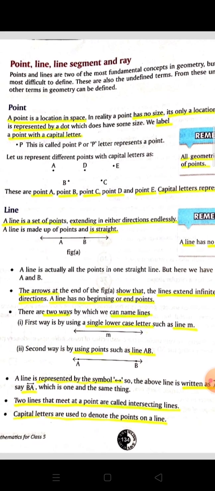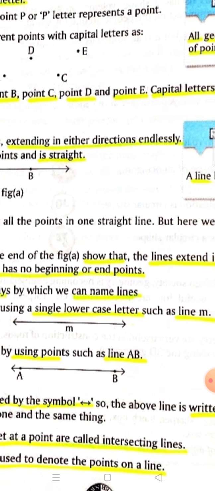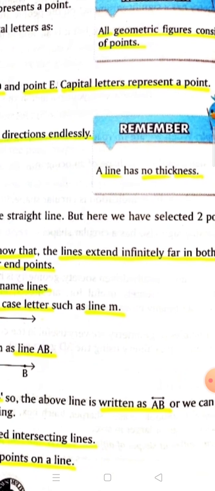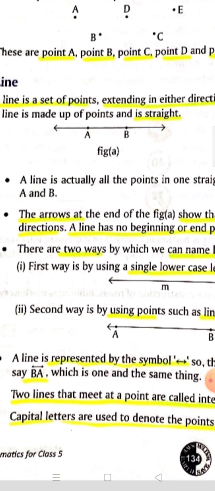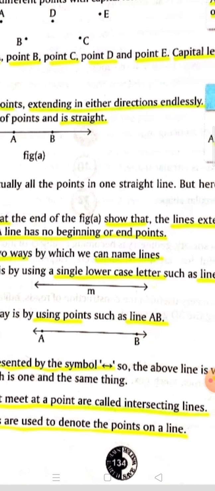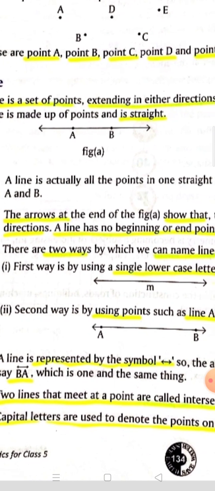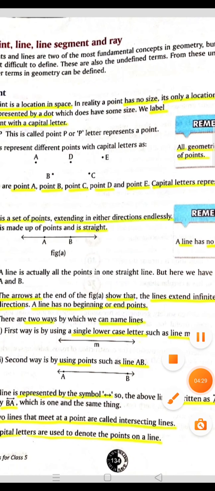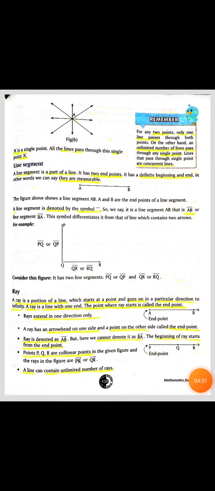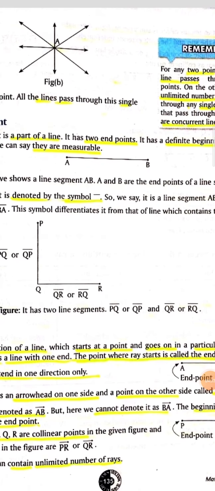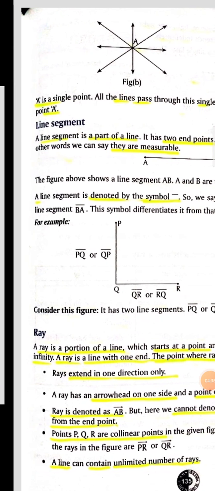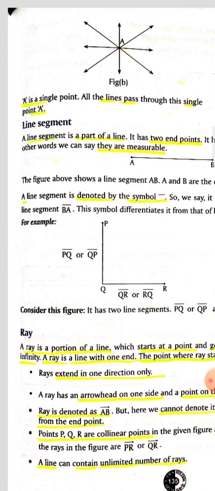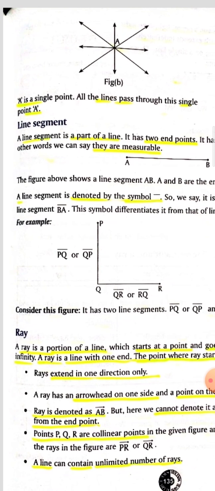The line is represented by a symbol. Have you seen the symbol? It is written above the letters. Two lines that meet at a point are called intersecting lines. Capital letters are used to denote the points on the line. Here you've seen the intersecting lines. A is a single point. All the lines pass through this single point.